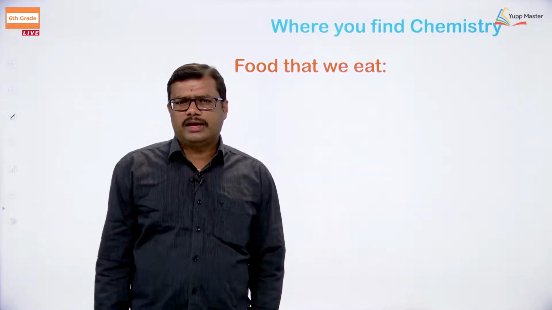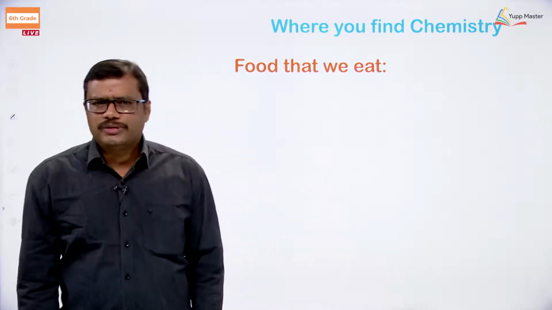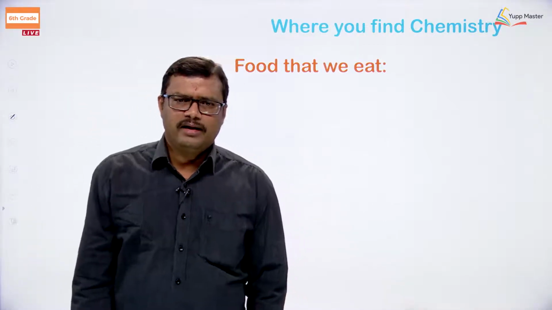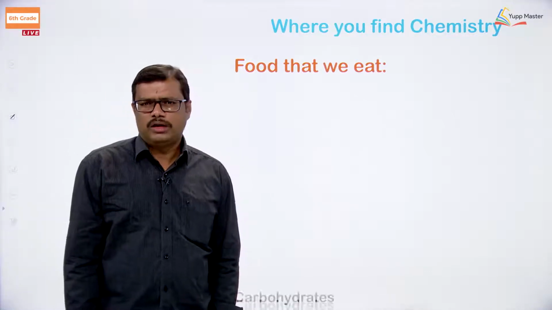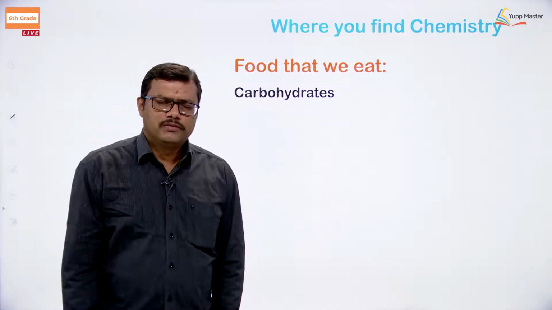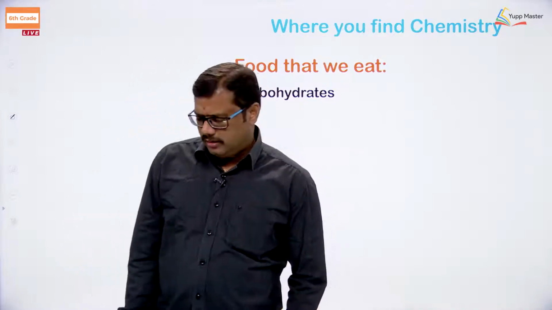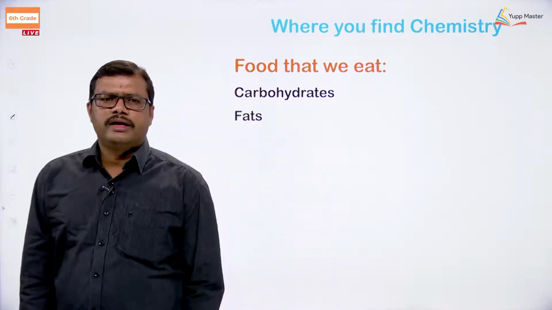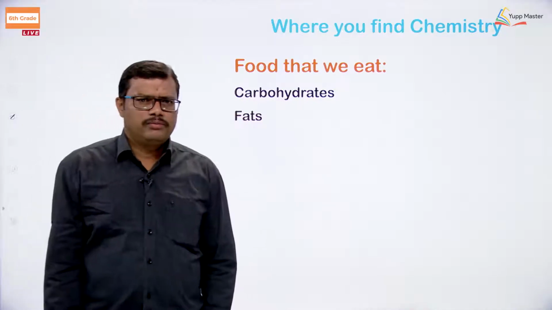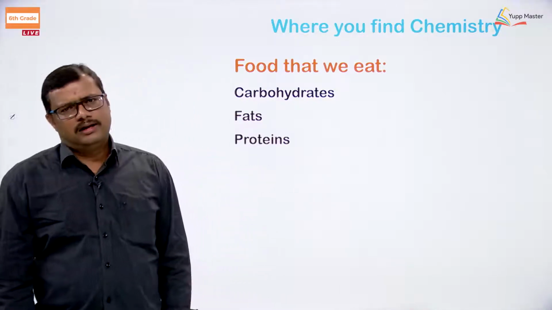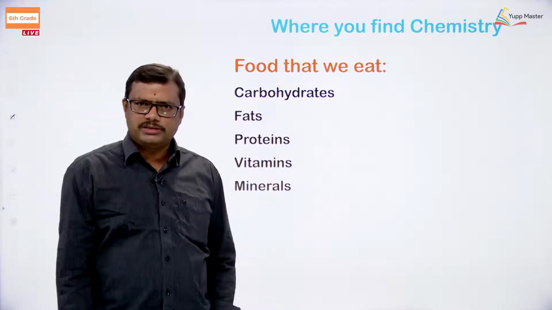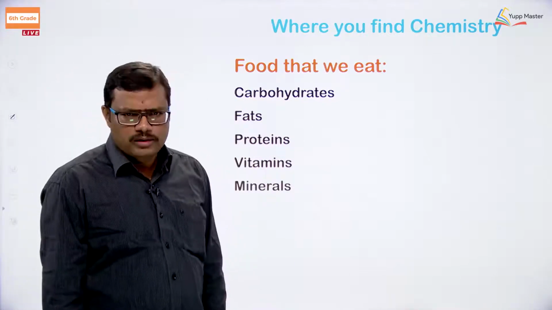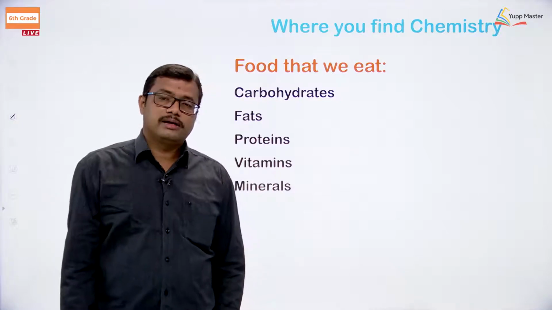So chemistry is used here and of course in so many areas, okay. Where do we find chemistry? Chemistry can be found in a variety of applications or areas. For example, food, what we eat. Food contains, for example, rice contains carbohydrates, potato contains fats, dal generally gives us proteins, okay. Vitamins and minerals are very essential for the normal growth of humans. So all these compounds are chemicals.